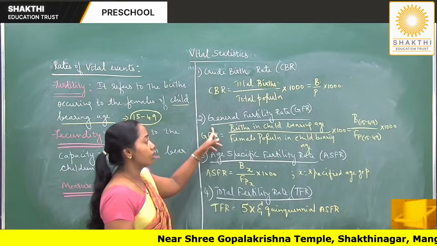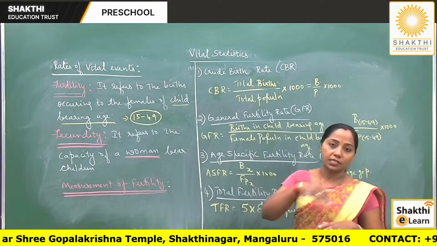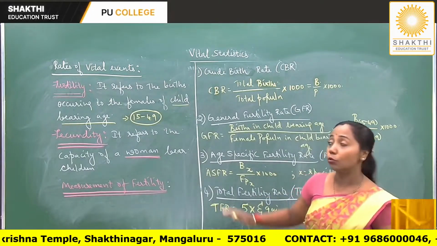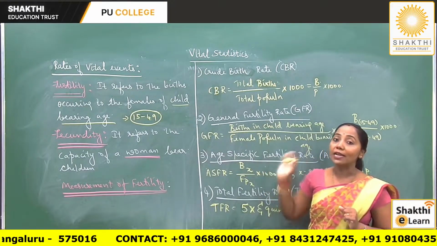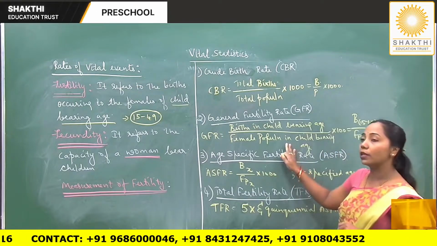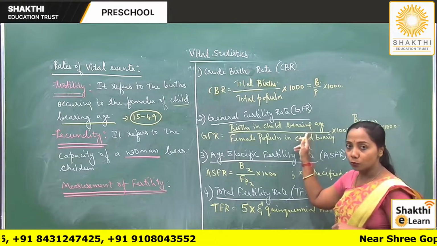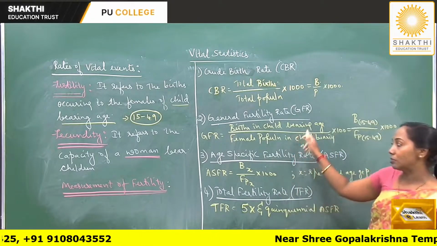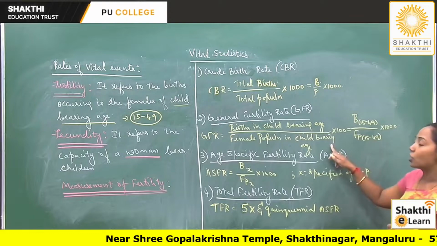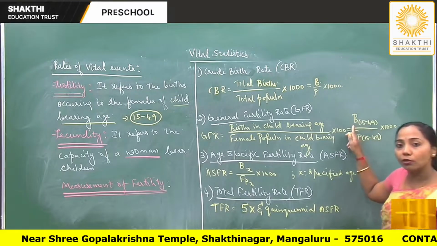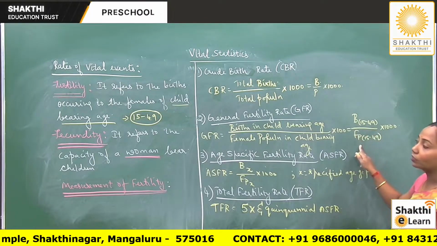The next measure is general fertility rate. It is the average number of births occurring to 1000 females of the childbearing age group in a year. So our formula is births in the childbearing age. We don't consider the different age groups here. You will understand while solving the sums. So births in the childbearing age group divided by the female population in the childbearing age into 1000. In short, you can write it as B suffix 15 to 49 years by FP. So we consider the females.